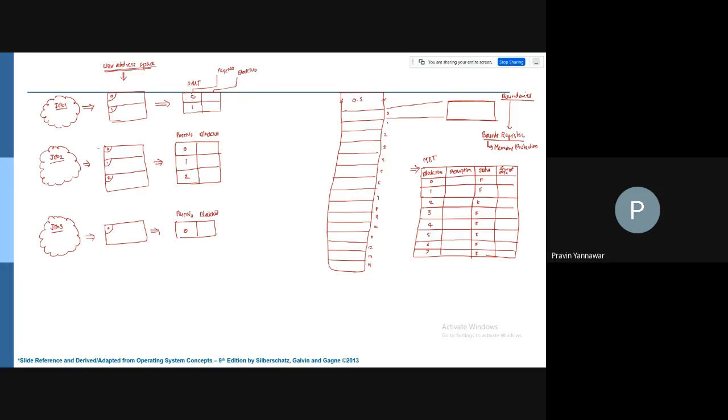Here job 1 requests 2 blocks, job 2 requests 3 blocks, and job 3 requests 1 block.